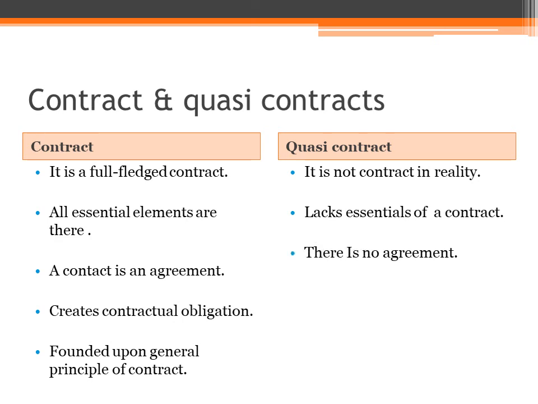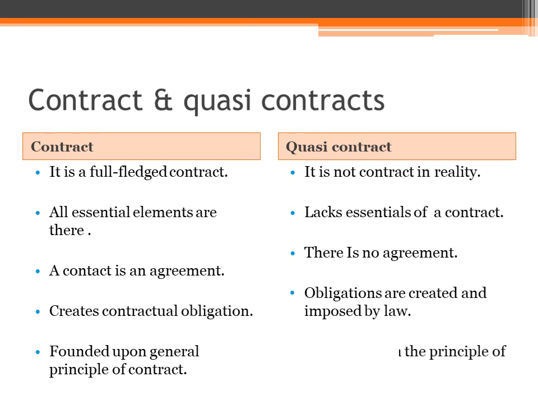A contract is an agreement, whereas there is no agreement in an implied contract. Then, a contract creates contractual obligation, while in quasi contracts, obligations are created and imposed by law. A contract is founded upon the general principle of contract, while a quasi contract is founded upon the principle of justice. These are the differences between contract and quasi contracts.